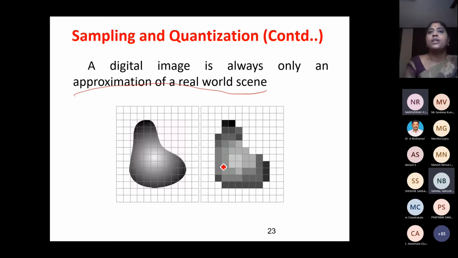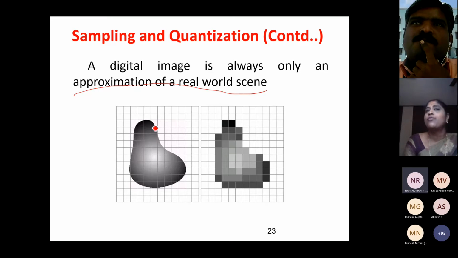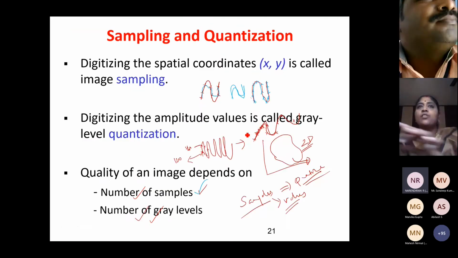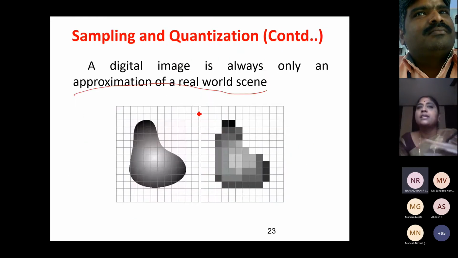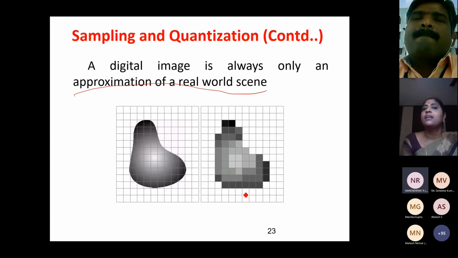I am not able to get back the signal exactly because the signal is very smooth, with so many values in between. But in the case of sampling, I am only taking samples. So as I told you, when I try to reconstruct it, I do not exactly get the original signal back. Yes, I am losing some data. Similarly, in this case, I am not getting the original signal back. I am losing some information, but still I am getting an approximation. Here we can see it is white color. Here it is also white color. I have quantized this with gray values.